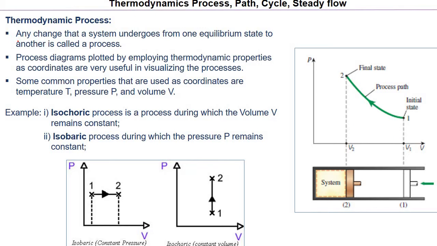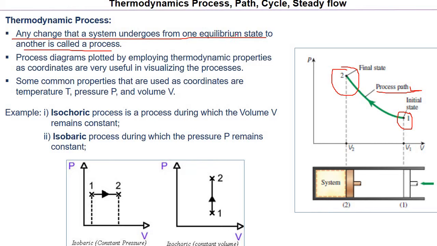So thermodynamic process, as we discussed, is any change that a system undergoes from one equilibrium state to another equilibrium state. This was the initial state, and from that the system has gone to the final state, and to go between these two states it has followed a path. So this is the path.